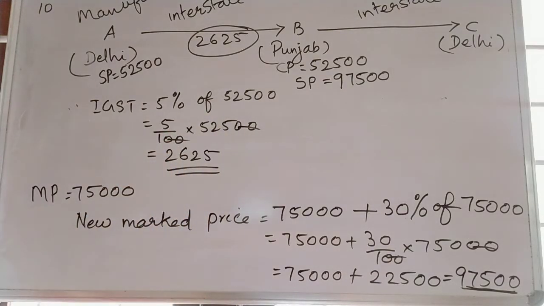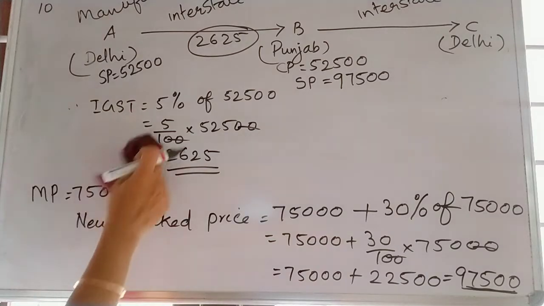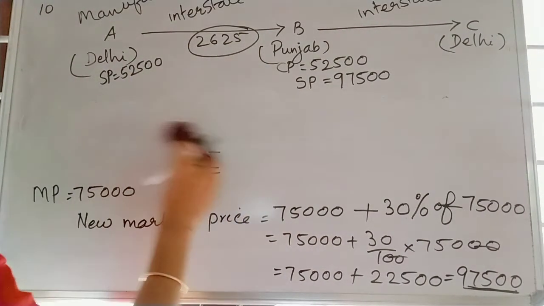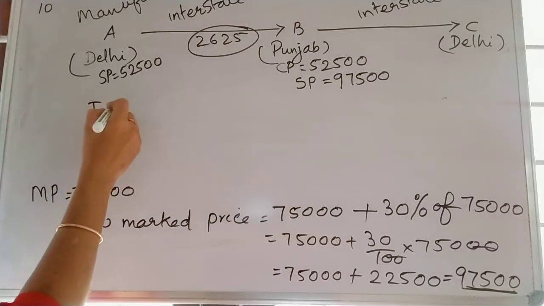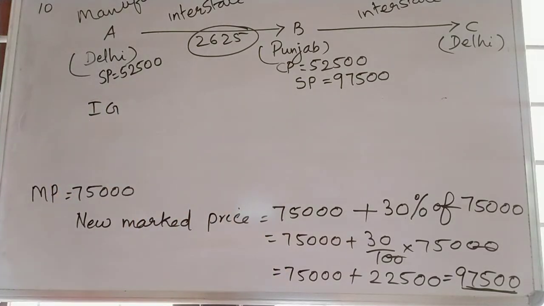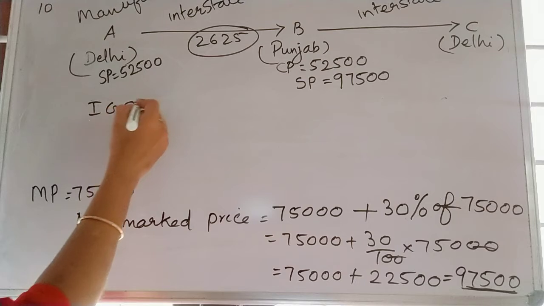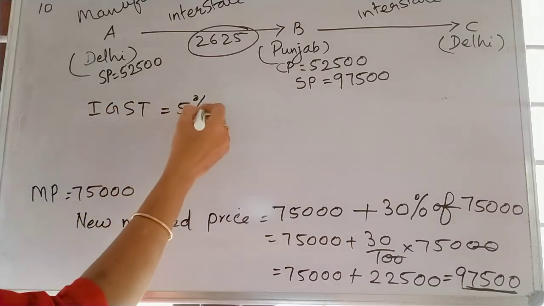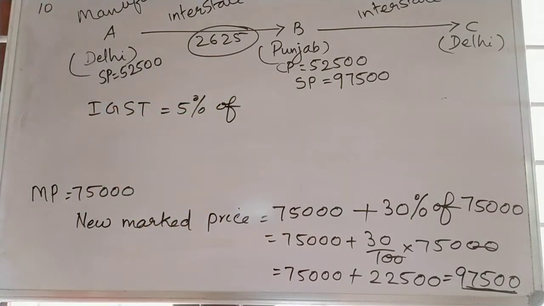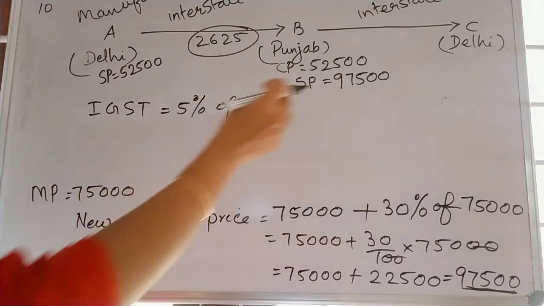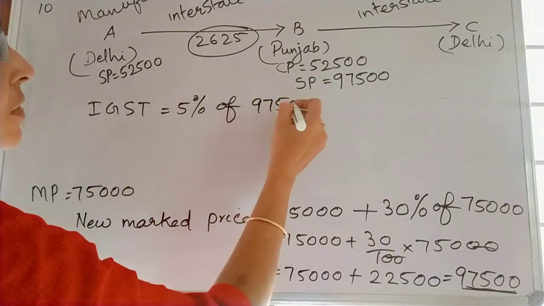Or directly we can say it as GST. IGST. So IGST here it will be what? Since the transaction from B to C is an interstate transaction, IGST is equal to 5% of which value we want to take? 5% of this selling price, 97,500.